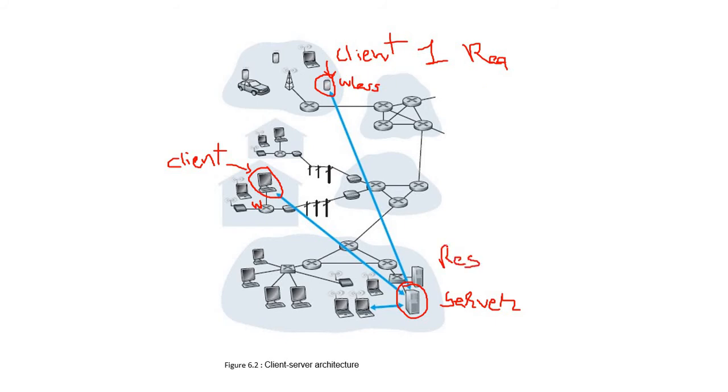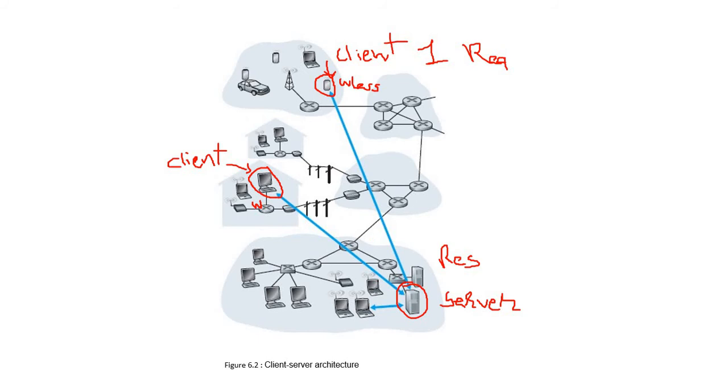So that is everything about the client-server architecture. They can communicate through wired or wireless, it depends on the nature of the network, either a wired network or a wireless network. Get it?